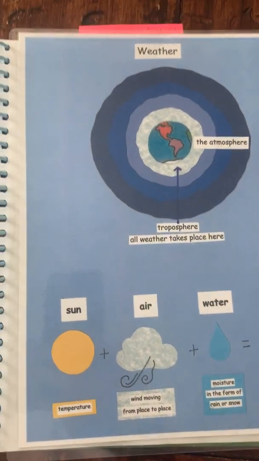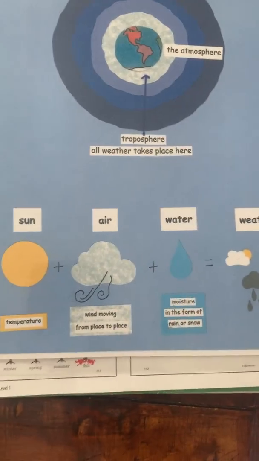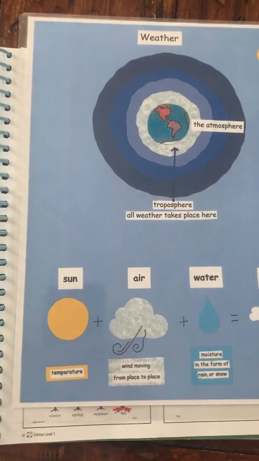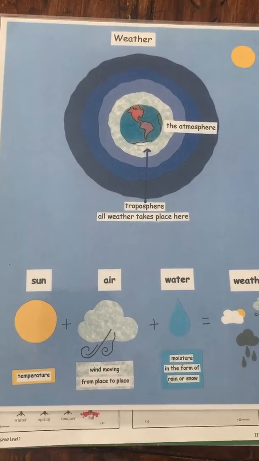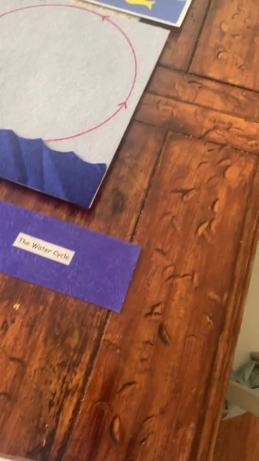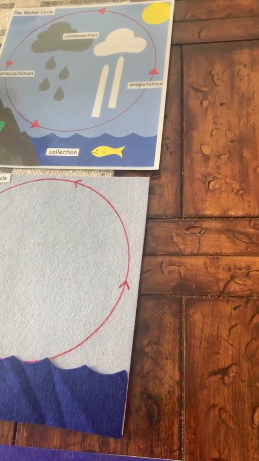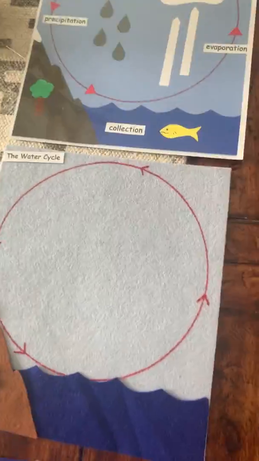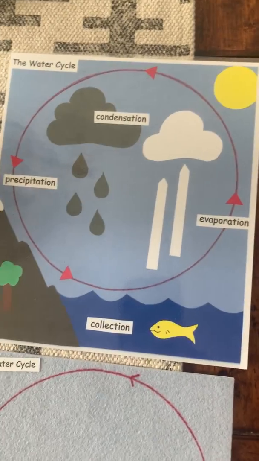Another factor that we have to think about is how the sun affects the Earth. And what we're going to talk about with our weather story today is the water cycle. The water cycle is the story of water and the journey from the Earth's surface to the sky and back again. So the water that you drank today most likely came from water maybe that the dinosaurs drank years ago. I don't know. Pretty cool to think about though, huh? So this is the water cycle. Okay, now we're just going to talk about that for a minute.